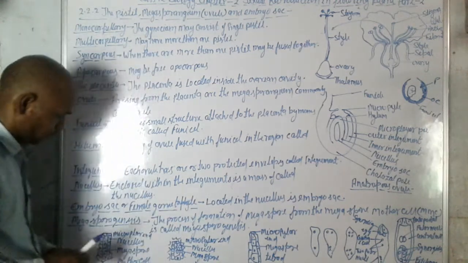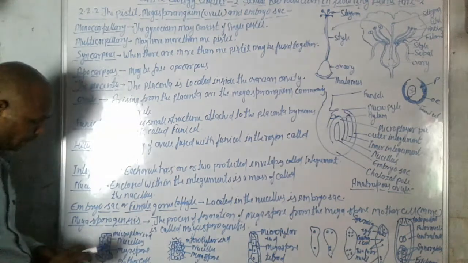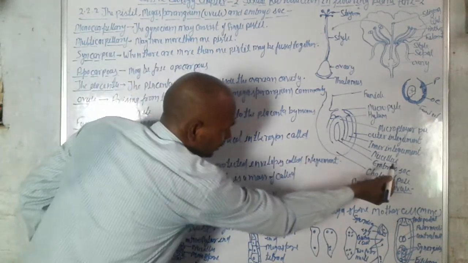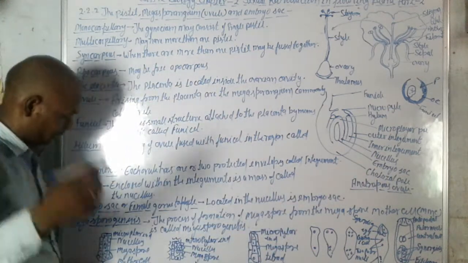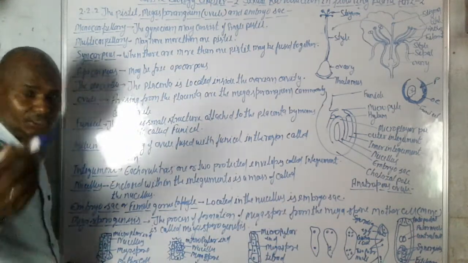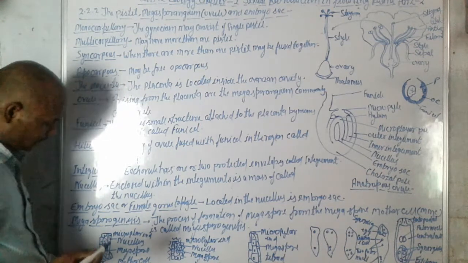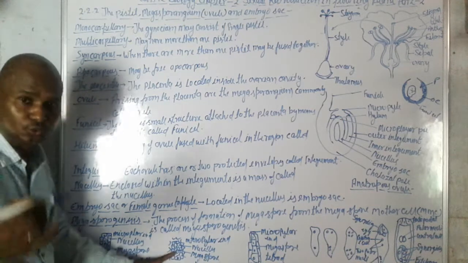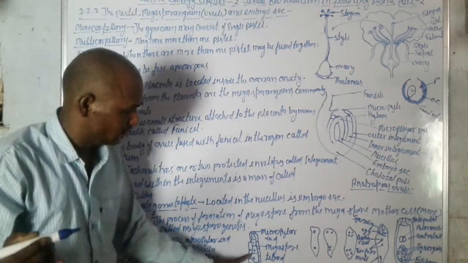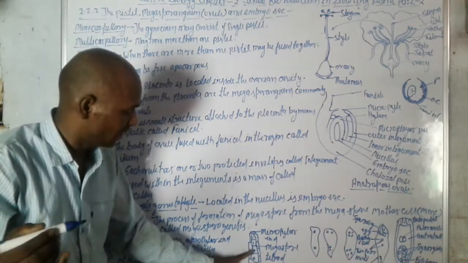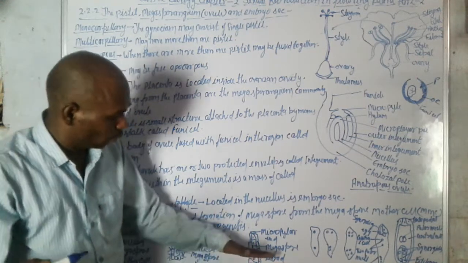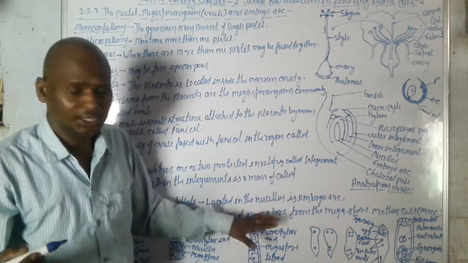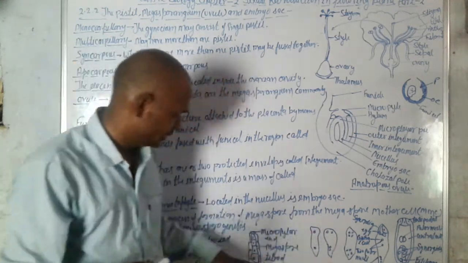When the nucellus cell divides, only one cell is prepared, and that one cell divides into two cells, and two cells divide into four cells. These are the tetrad, and one cell remains and three cells degenerate or are damaged.